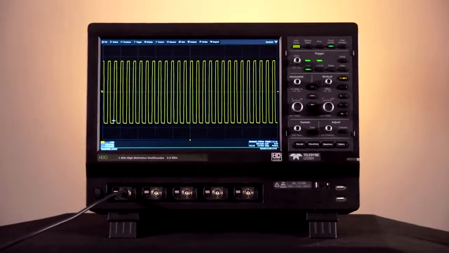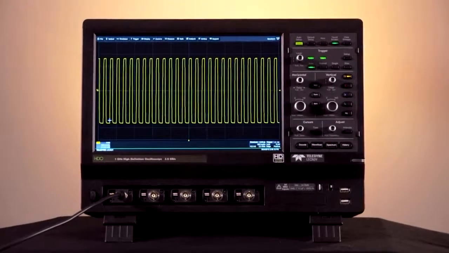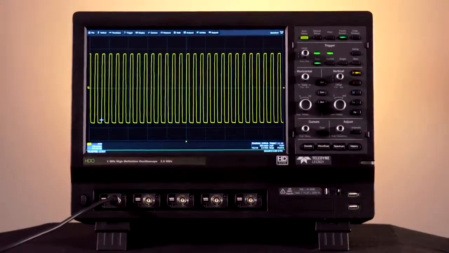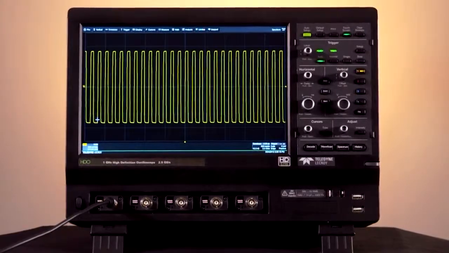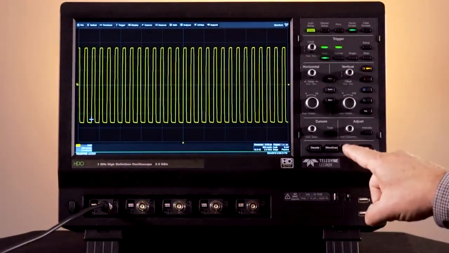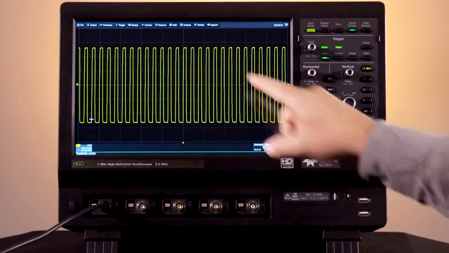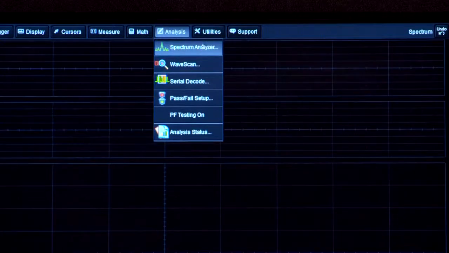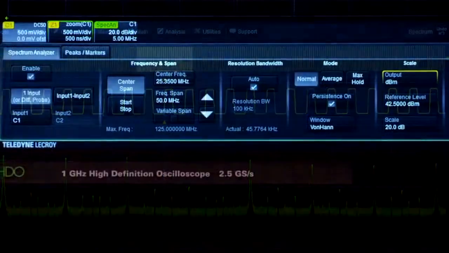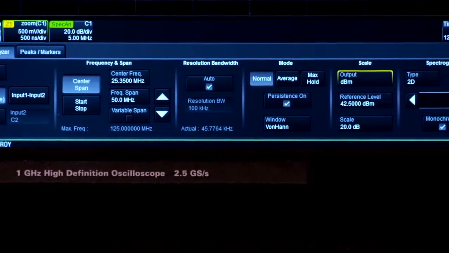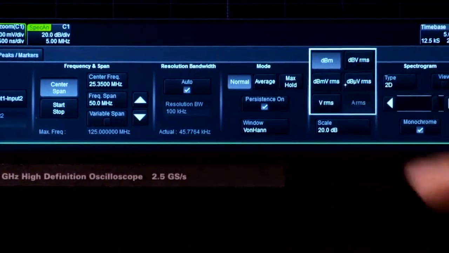With the HDO's 12-bit ADCs and low-noise amplifiers, the spectrum analyzer's FFT has increased sensitivity and higher dynamic range than 8-bit oscilloscopes. Access Spectrum Analyzer mode by pressing the front panel button or from the Analysis pull-down menu. Center frequency, frequency span, and resolution bandwidth controls are easily accessed from the menu.